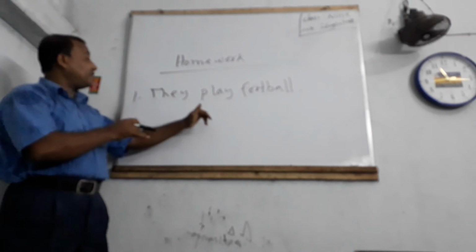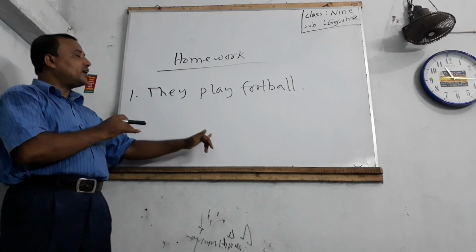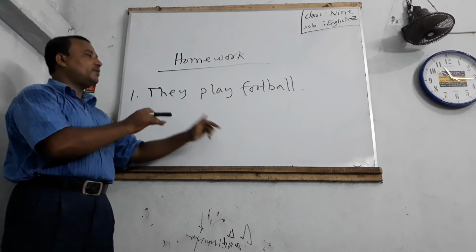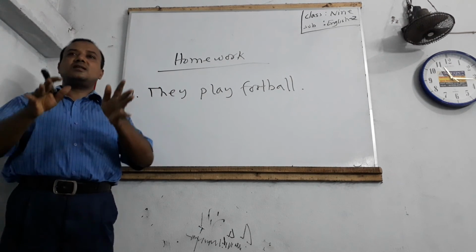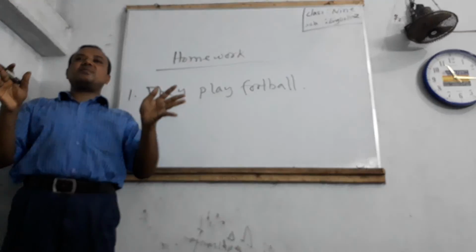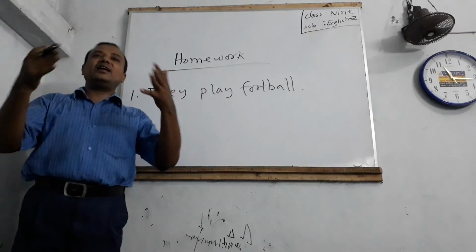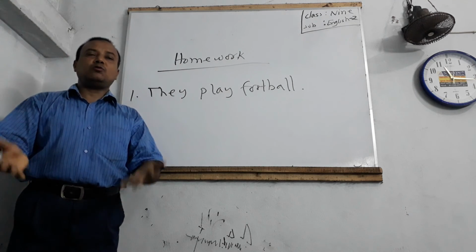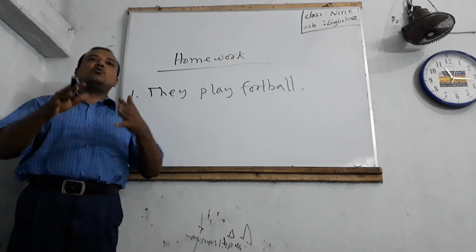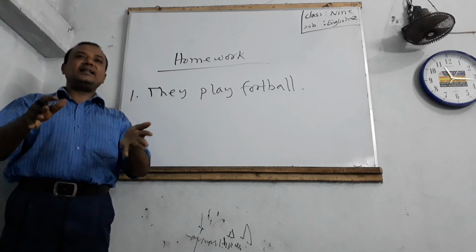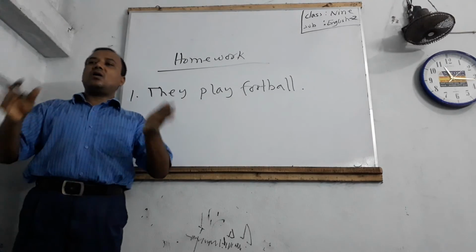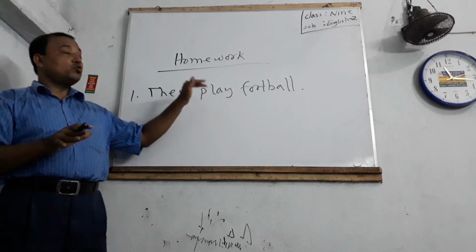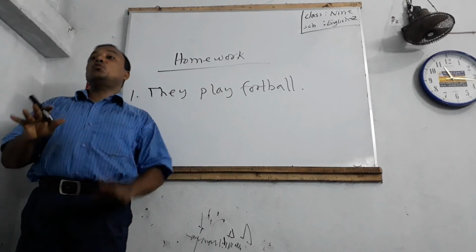Question number 2, they are playing football. Question number 3, they have played football. Question number 4, they have been playing football. Question number 5, they played football. Question number 6, they were playing football. Question number 7, they had played football. Question number 8, they had been playing football. Question number 9, they will play football. Question number 10, they will be playing football. According to this, change into 12 tenses.